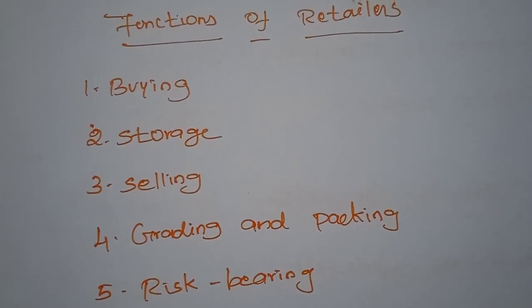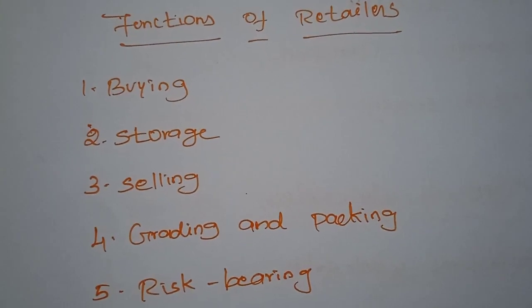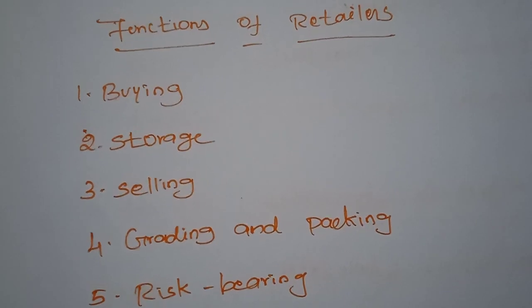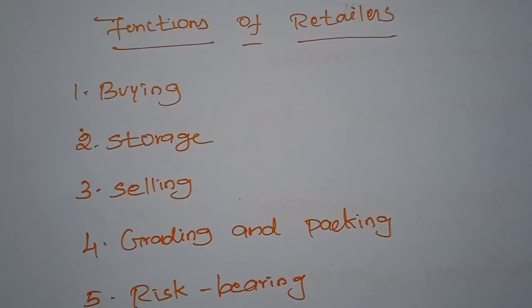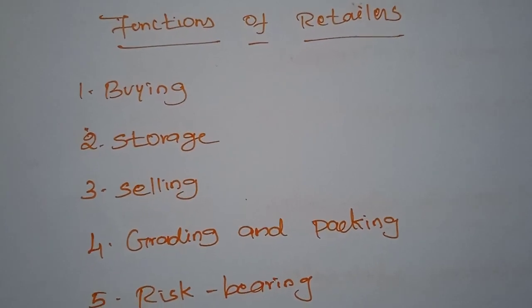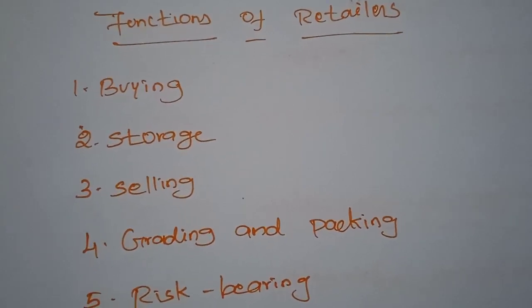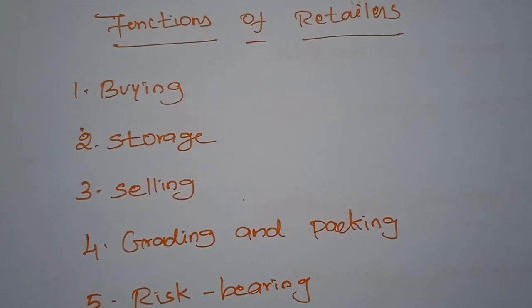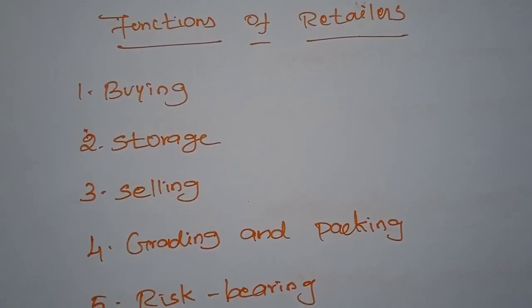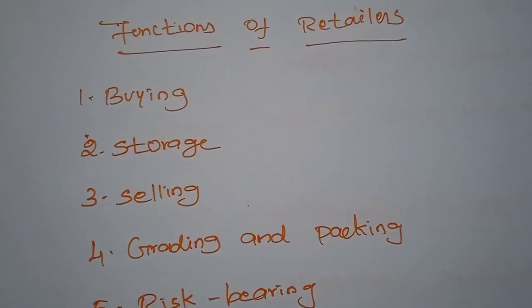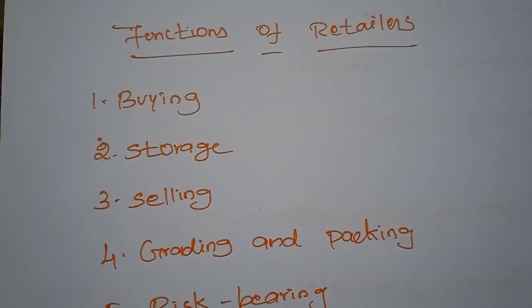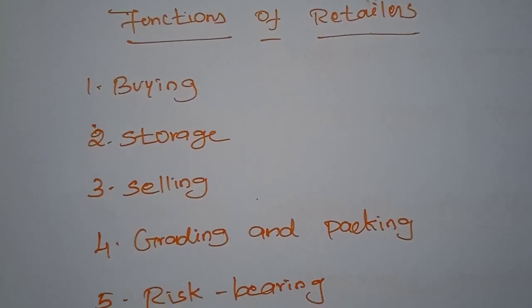He selects the best merchandise from each wholesaler and brings all the goods under one roof. Normally the retailers purchase a single line of product or different lines of products manufactured by different manufacturers, and they keep them in their store in assembled order. So he performs the twin functions of buying and assembling of goods.